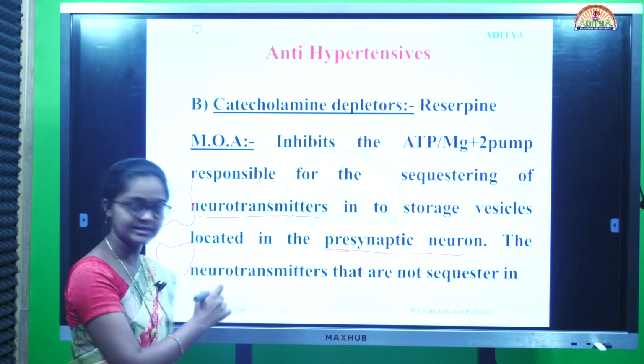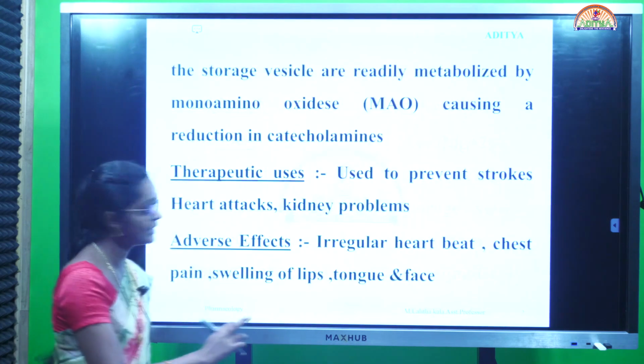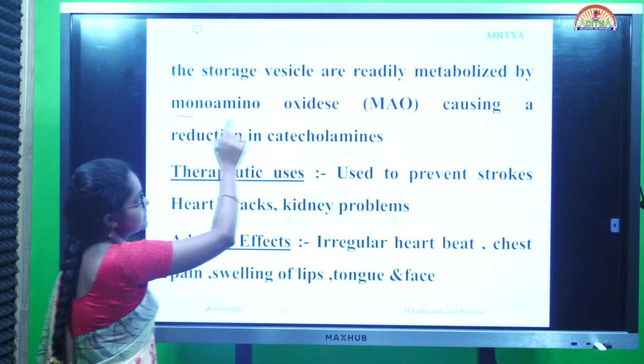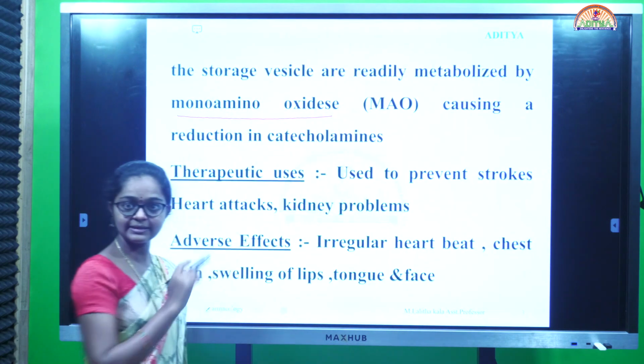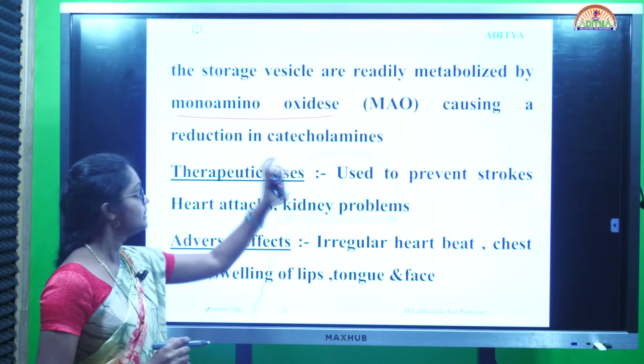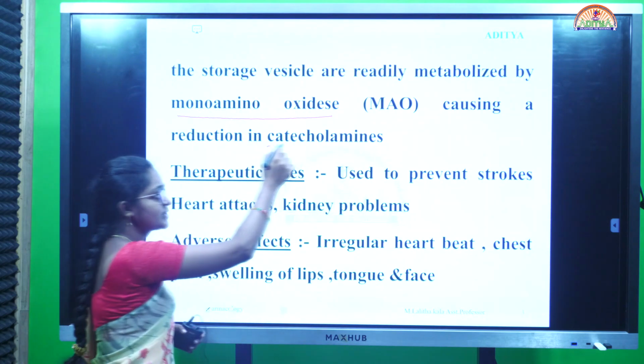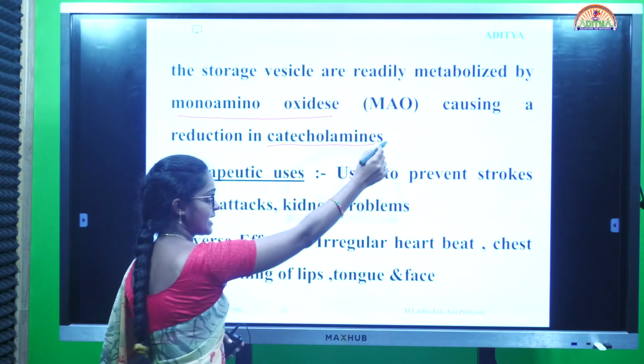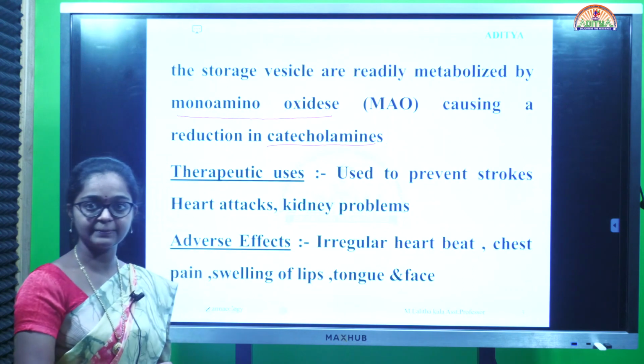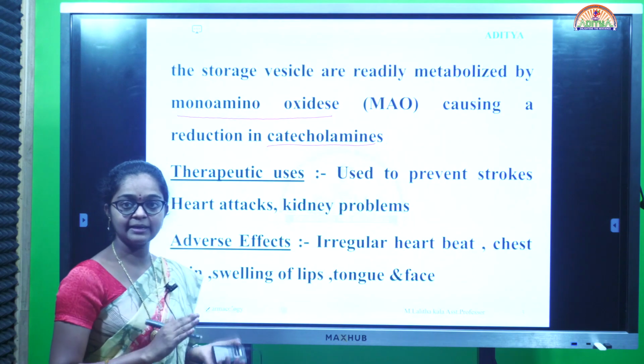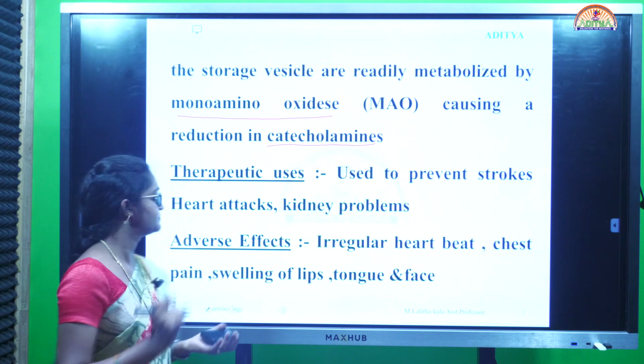The neurotransmitter that is not sequestered in the storage vesicle is metabolized by the monoamine oxidase, causing a reduction in the catecholamines. This is the mechanism of action of catecholamine depleters. It mainly inhibits the ATP magnesium pump.